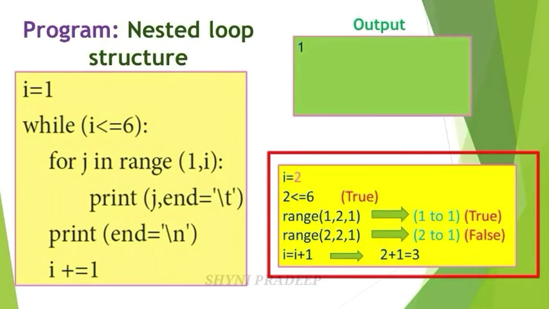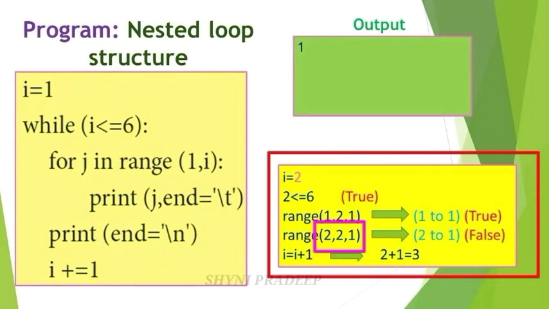Okay. Next end is equal to slash t. Slash t means what? Tab, some white space. And next you have to update one value. So this one becomes 2 because this condition is true. So you have to update the value and again check the condition until the condition becomes false.